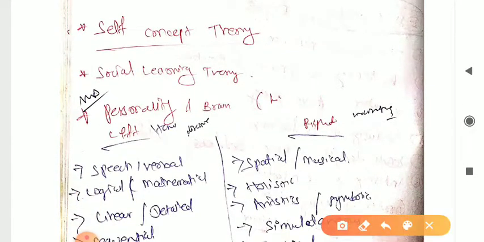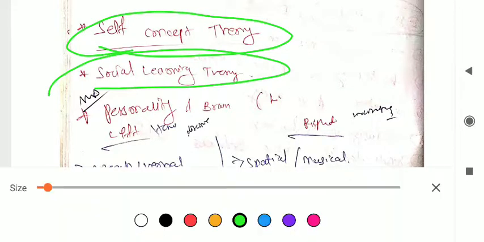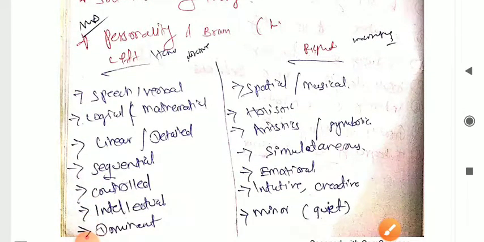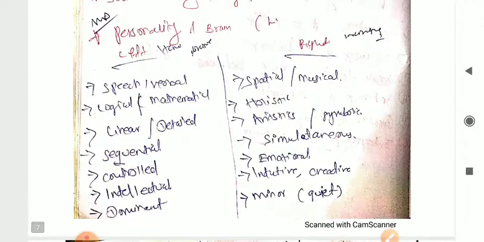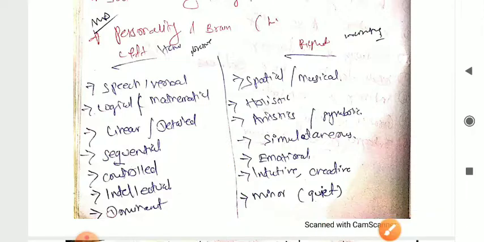So next one is self concept theory. You can refer this. Social learning theory. These are some theories, not that much, but you can refer this from the book also. Just remember these are the things. In our other videos we have already covered this module C. You can refer that. From there you will have some more explanations, right?